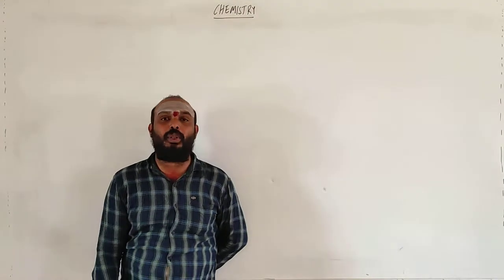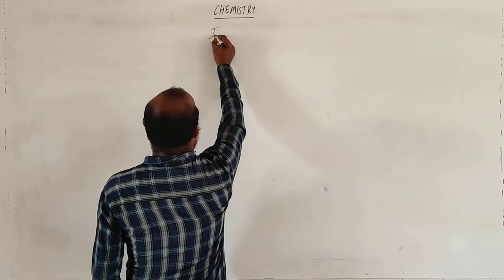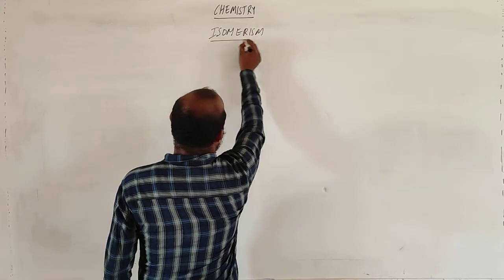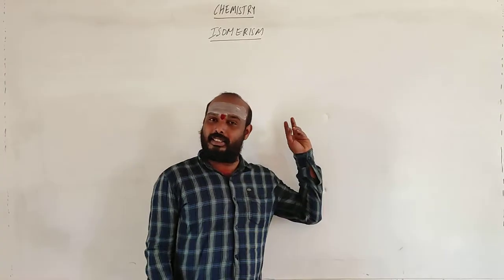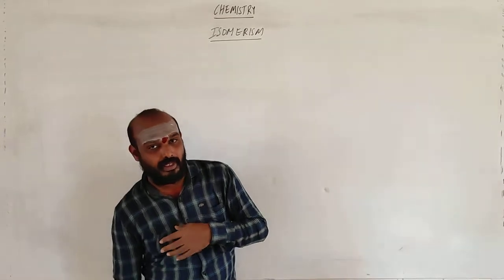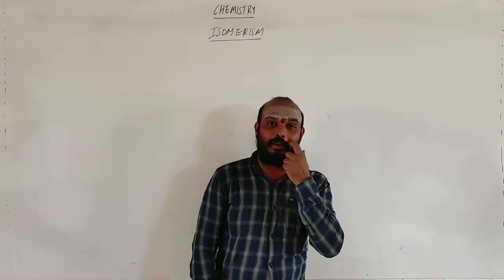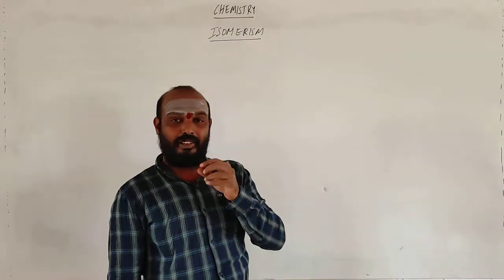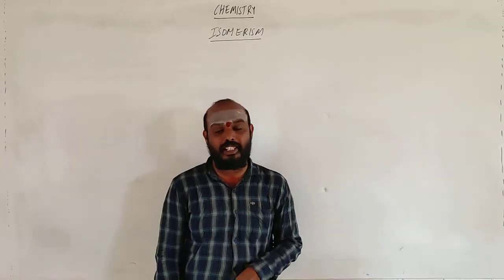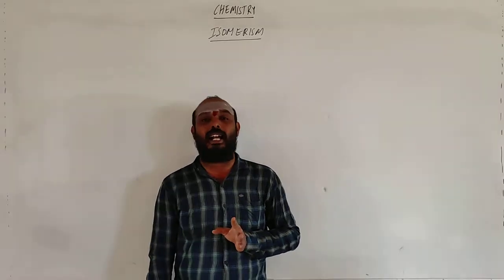Today in this session we are going to deal with isomerism. What is the definition of isomerism? This is a term you have already heard many times in organic chemistry. Isomerism means the molecules having the same molecular formula but different structures. The formula will be the same, but the structure will be different. They will have different chemical properties. Such molecules are called isomers.